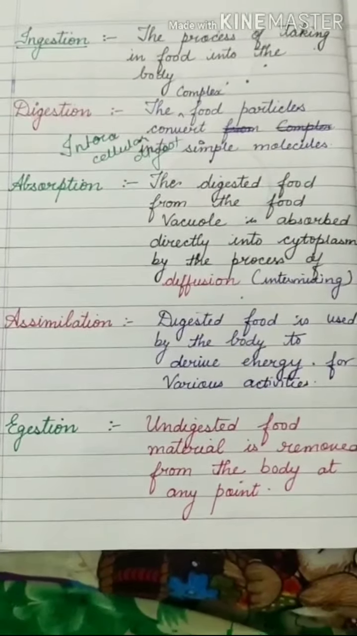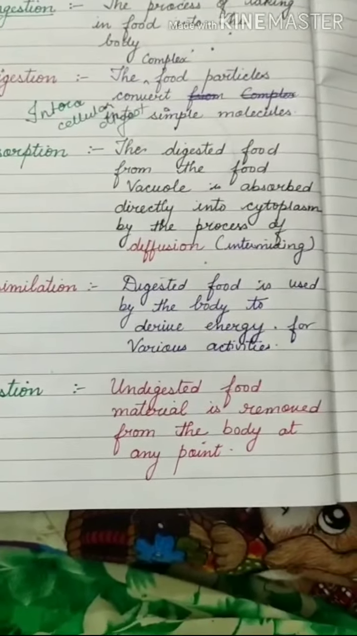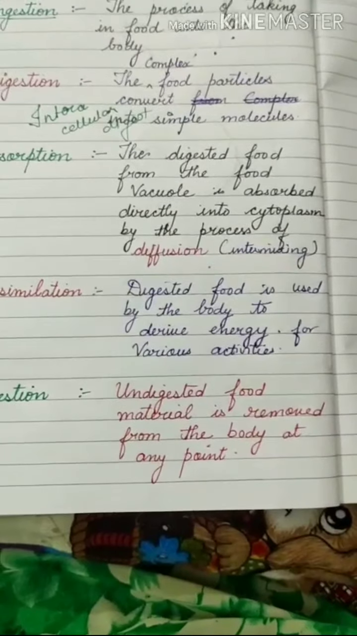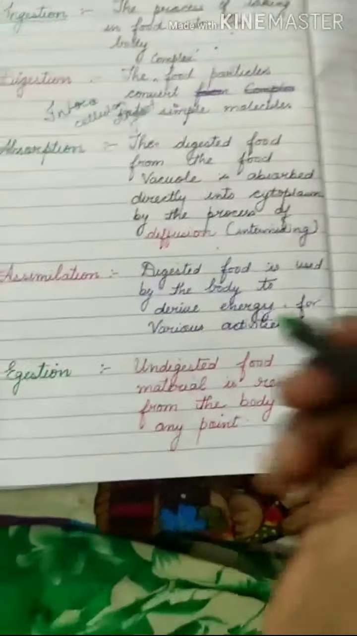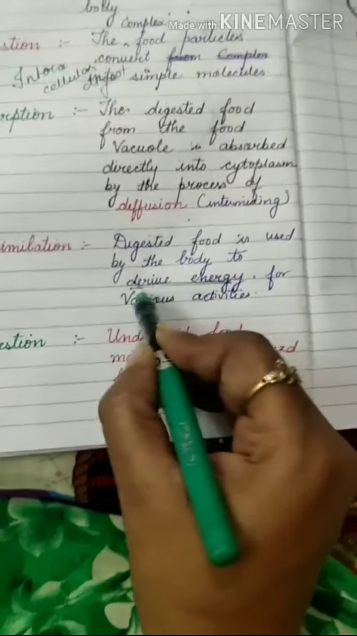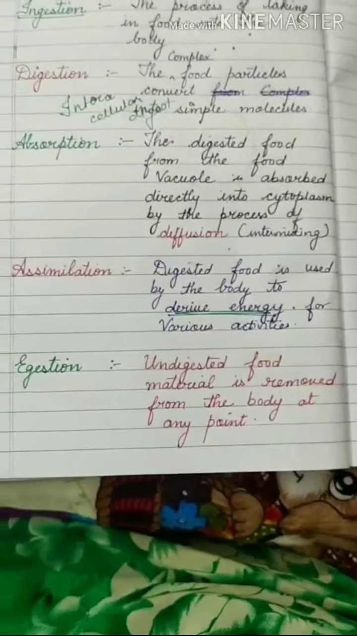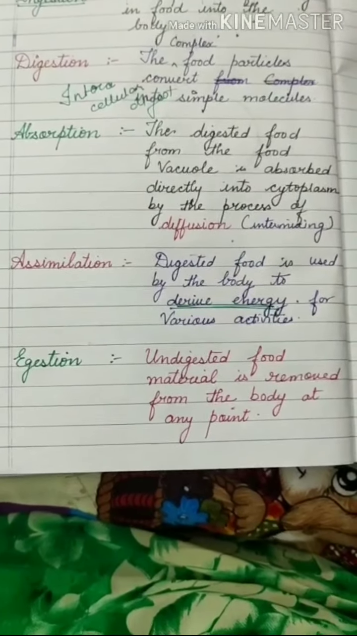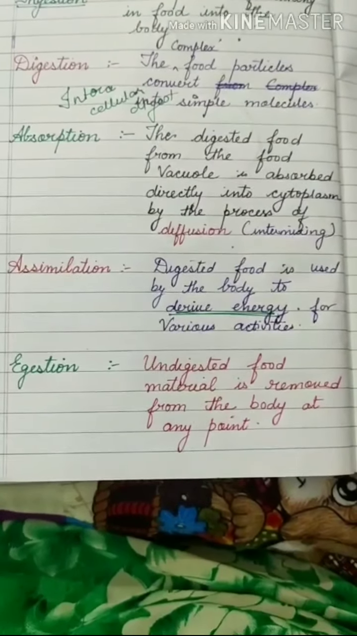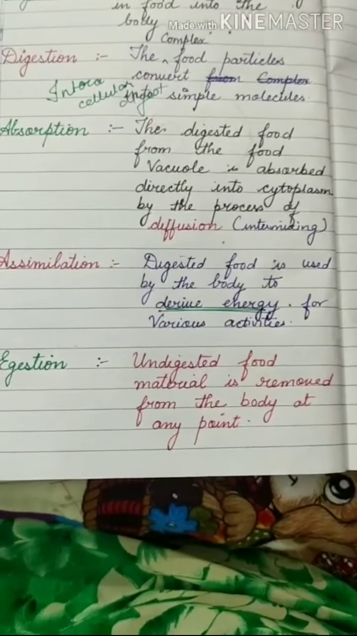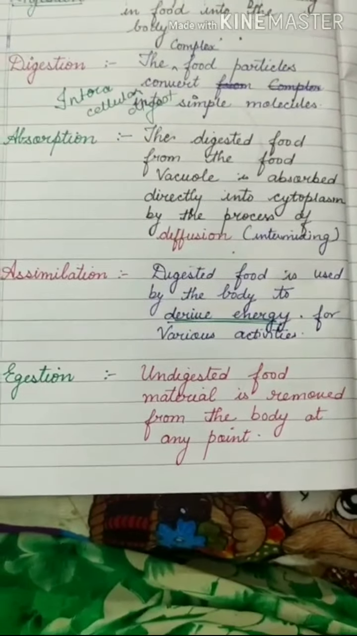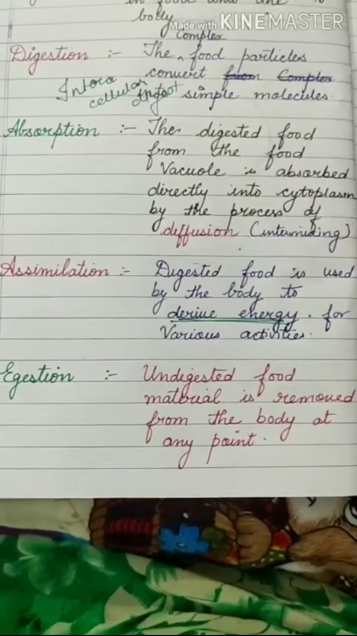The next step is assimilation. Assimilation means deriving energy from the food for the various activities. And the last process is known as egestion. Egestion, the e means removed. The undigested food material being removed from the body is known as egestion. Thank you.